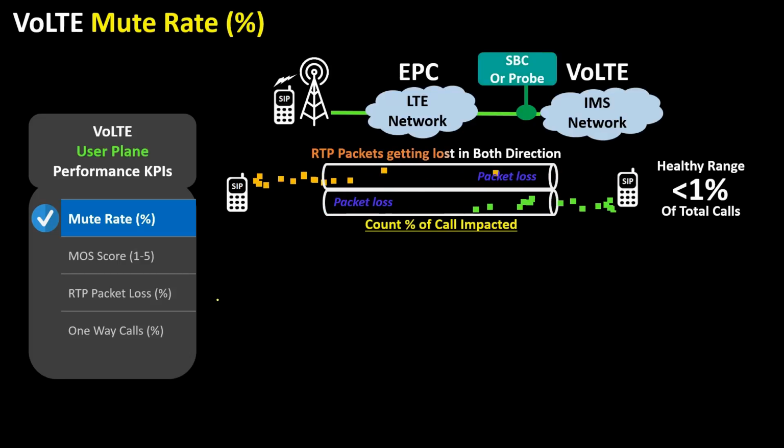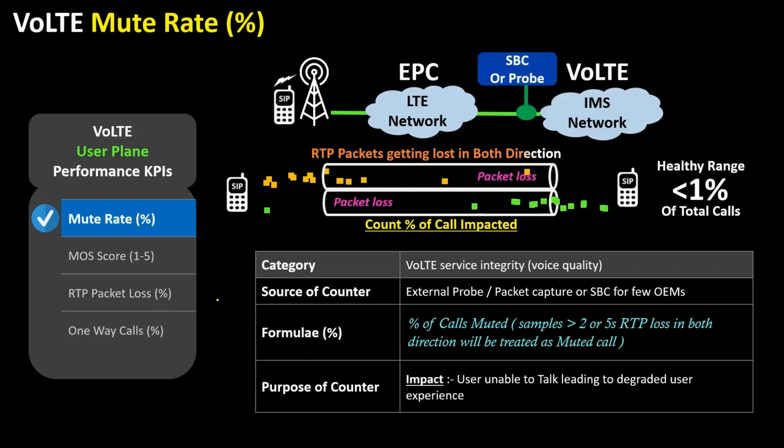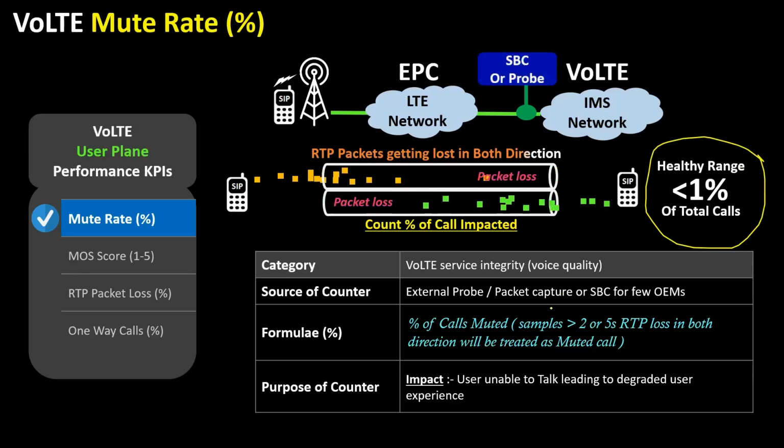Unavailability of packets for 2 seconds is very aggressive and the 5 second is a bit relaxed. This KPI is measured in percentage. The healthy value of mute call is less than 1%. The mute call KPI is categorized under the family of VoLTE service integrity, which is voice quality. This KPI is generated in external probes monitoring or SBC.